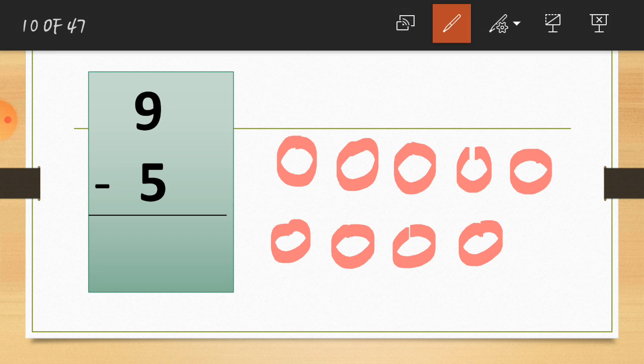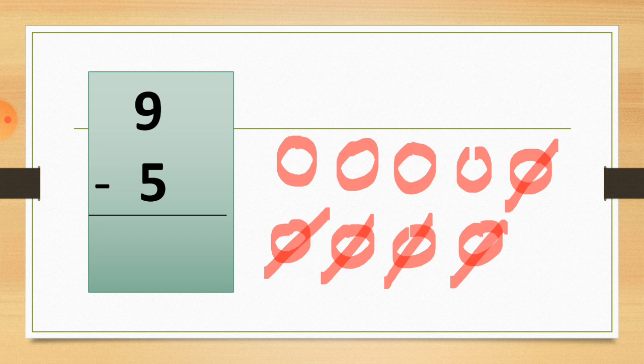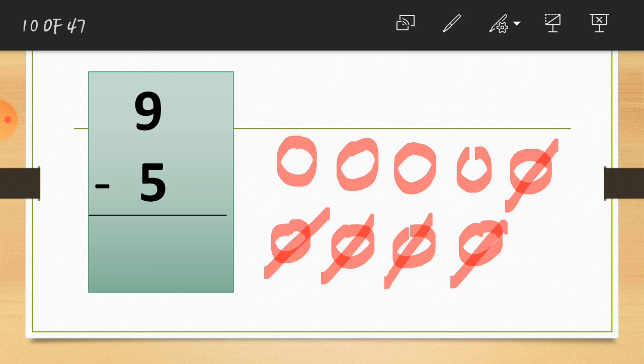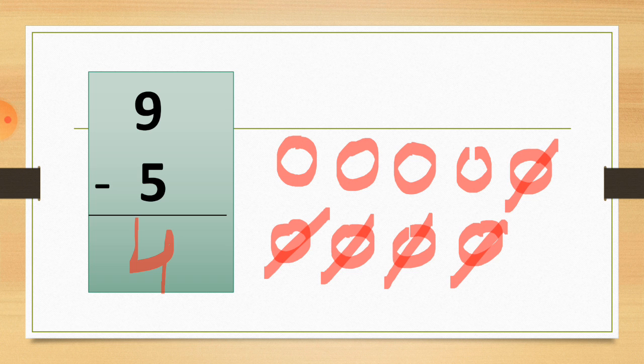So let's cut the 5 circles first. 1, 2, 3, 4, 5. So here we cut the 5 circles. So how many circles do we have now? Here are the circles: 1, 2, 3 and 4. You also have 4 fingers now. So now our answer is 4. So I write 4 here because this is our answer.